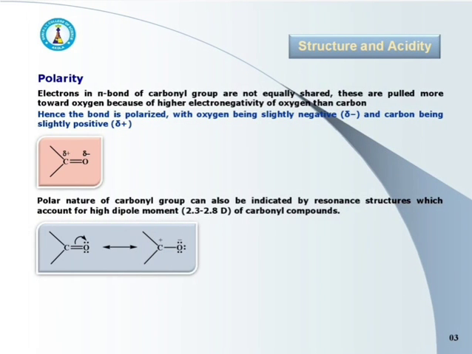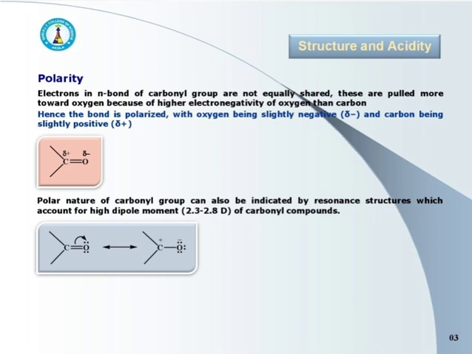Next one is polarity. The electrons in the pi bond of carbonyl group are not equally shared. In fact, they are pulled more towards the oxygen because oxygen is having higher electronegativity than carbon.